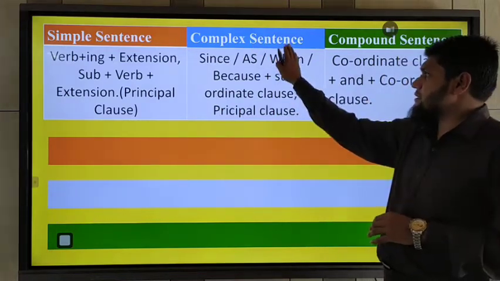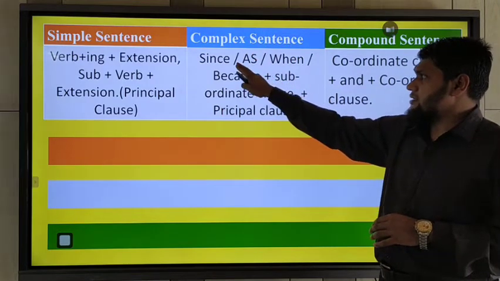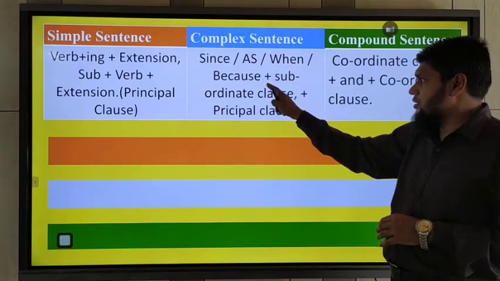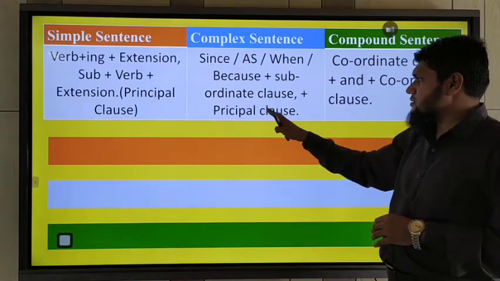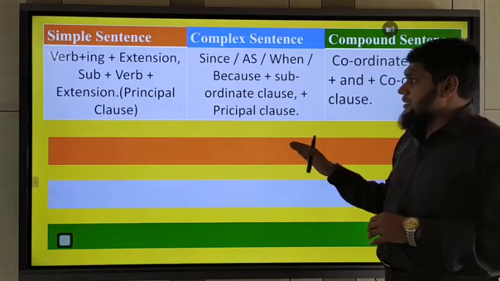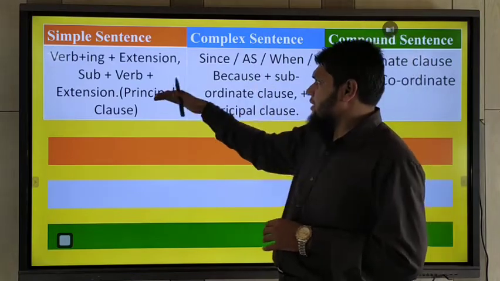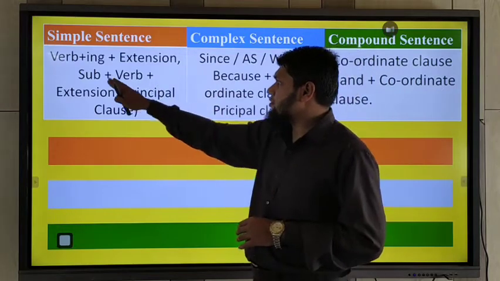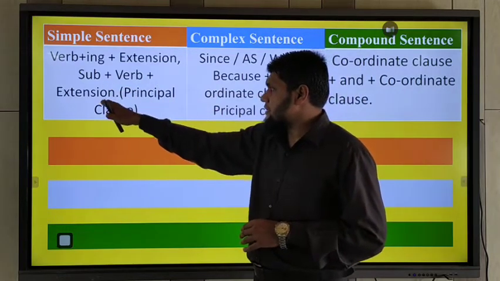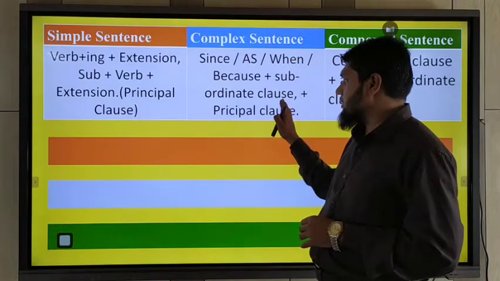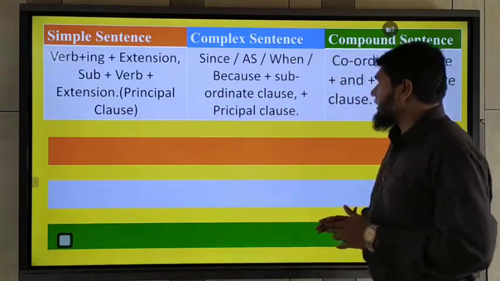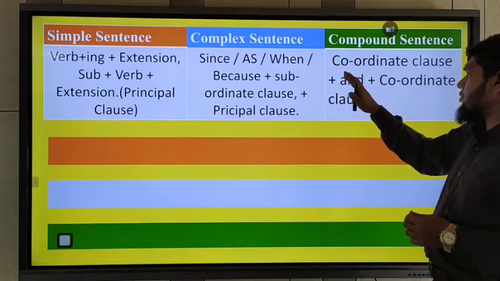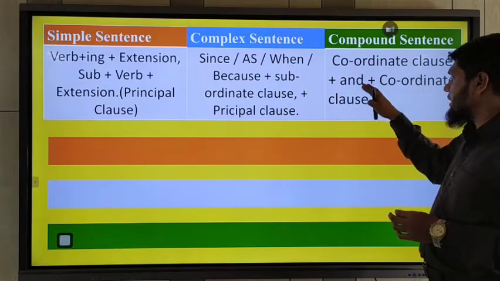In complex sentences, if the complex sentence is connected with since, as, when, because, that is subordinate clause plus principal clause, that time you will change them using verb plus ing and extension, and then you should use the principal clause. And in compound sentence, you will use and. These two clauses will be connected with and.